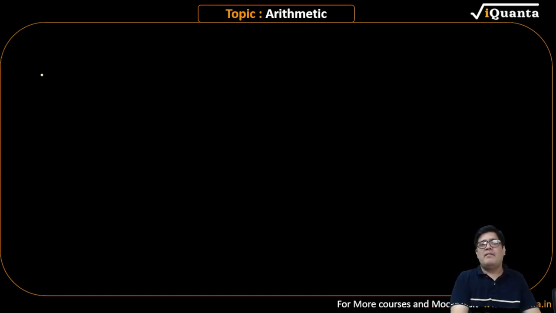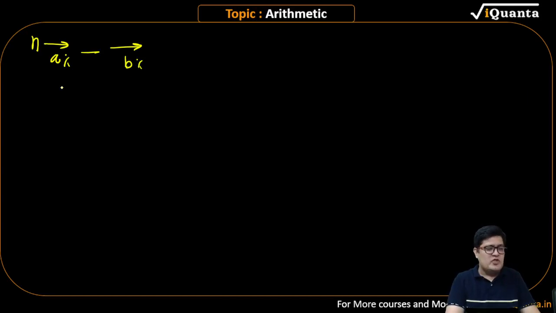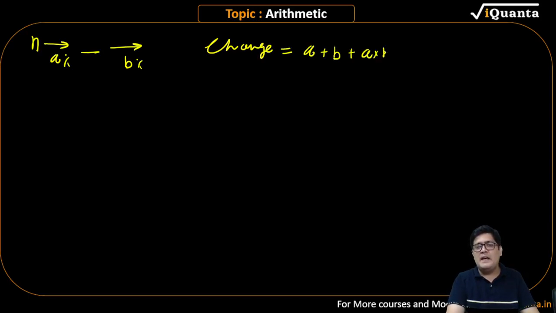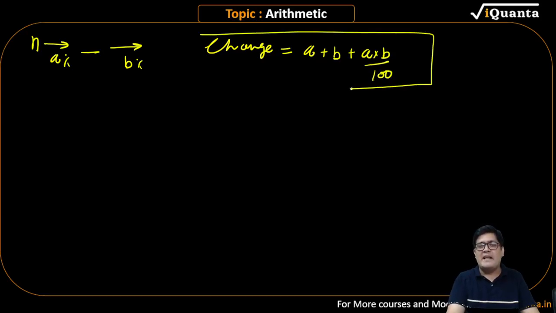Now, whenever a number is there, you change that number by a percentage and you again change the number by b percentage. Changing anything twice, changing anything multiple times is called successive. The overall change is given by a plus b plus a into b upon 100. There can be 4 variations of this.